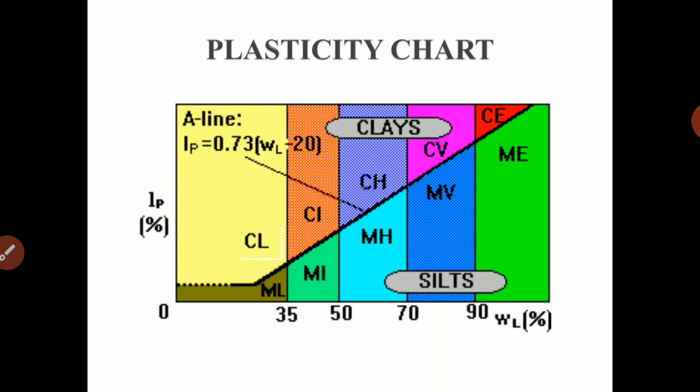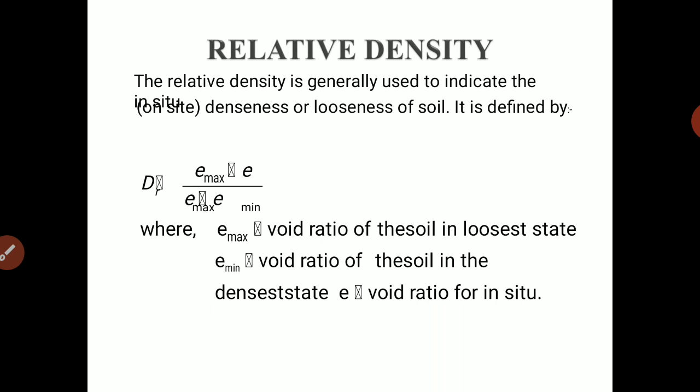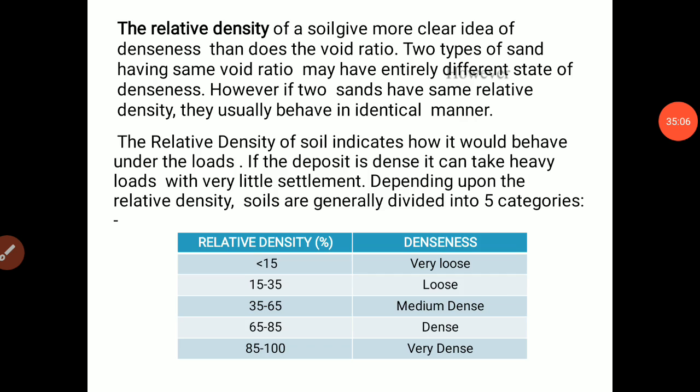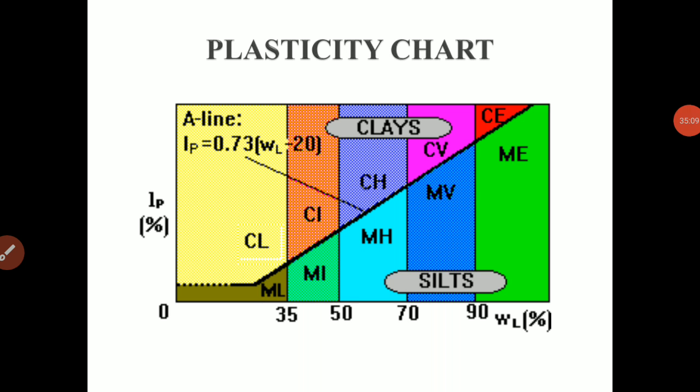Then relative density we have seen. So here we have completed our theoretical part of unit 1. There are some numericals left, so in the next lecture we will continue with the numericals, and that will be the live lecture. The next lecture will take numericals on the soil relationships and this plasticity index. Simple numericals are there.